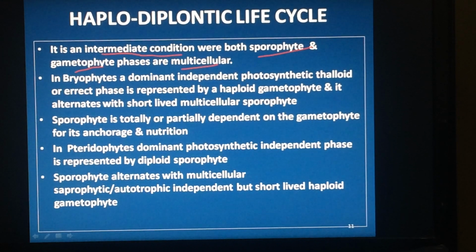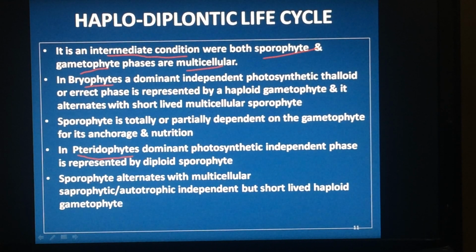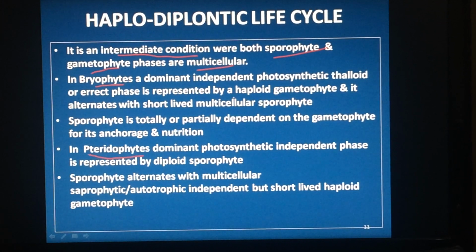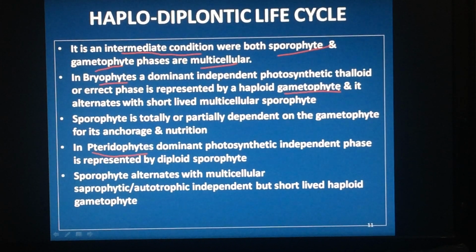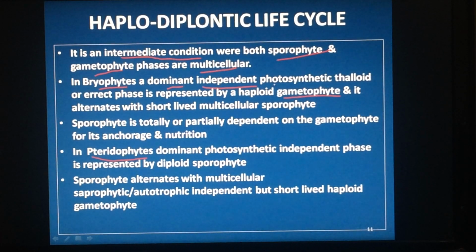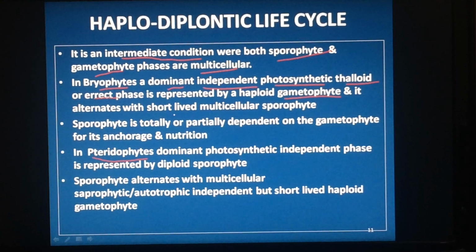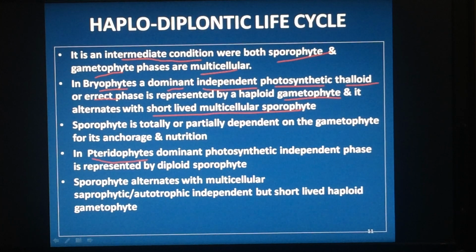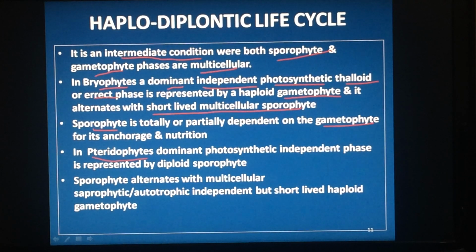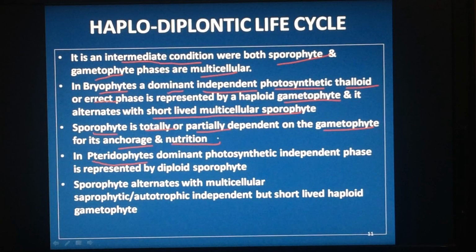Then which are the examples? Bryophytes, pteridophytes. In bryophytes, which is dominant? Photosynthetic. That will be gametophyte. Dominant, independent, photosynthetic, thalloid, erect phase. Then how is sporophyte? It is short-lived. Then this sporophyte depends on gametophyte either totally or partially for anchorage and nutrition.